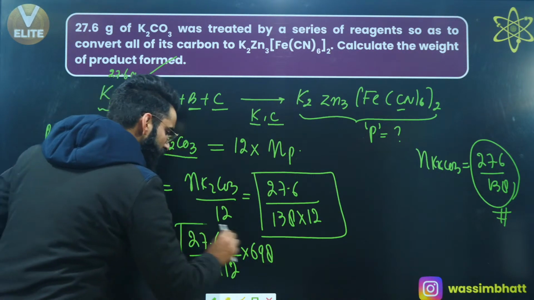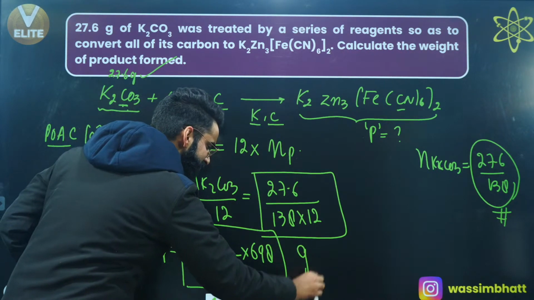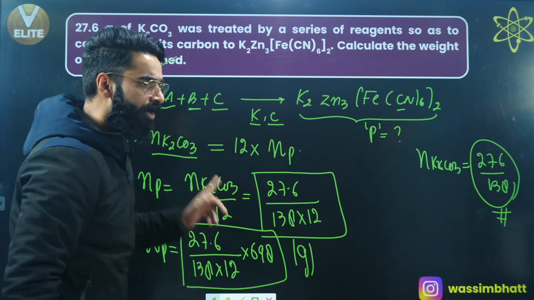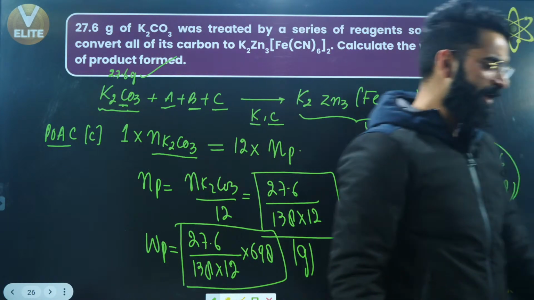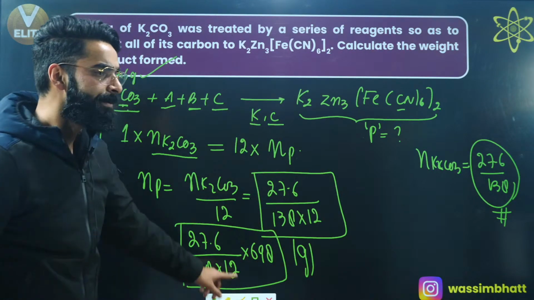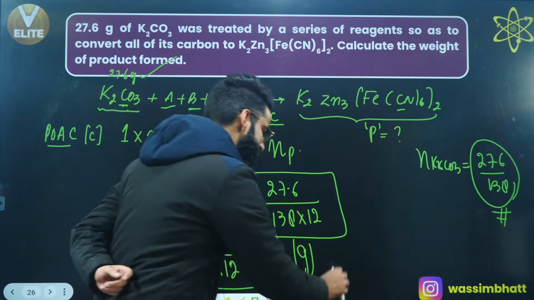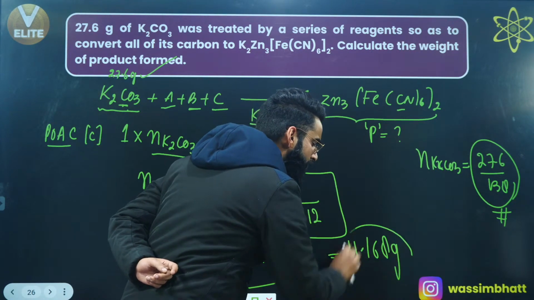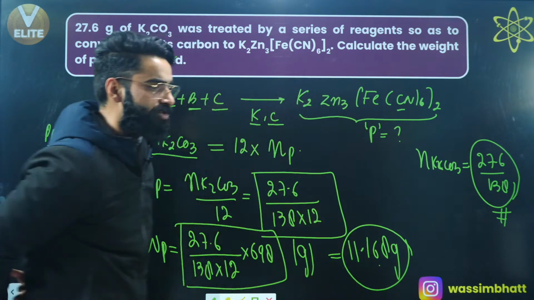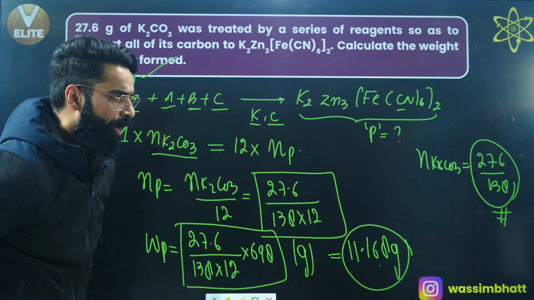You can let me know in the chat if it's clear. Ishpreet is saying the answer comes out to be 11.168. So finally you got to know that 11.168 grams of product are formed at the end of the reaction.